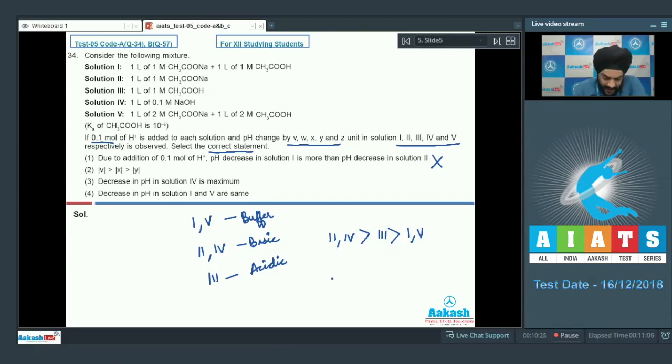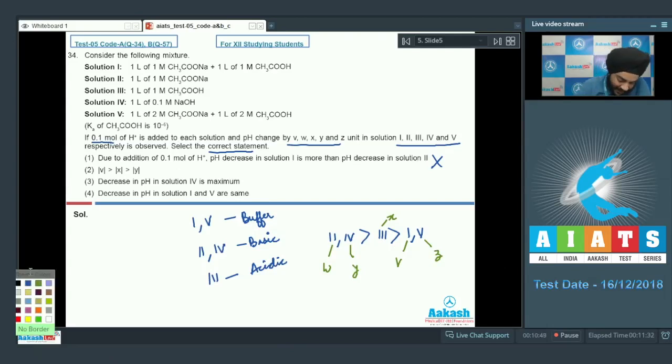Let us look at the second option now. Mod of V is greater than mod of X is greater than Y. Students, if we try and figure out the pH related to these respective solutions, we can have 1 match with V, 2 match with W, 3 match with X, 4 match with Y and 5 match with Z. Students, we can see that the second option given to us is clearly incorrect.